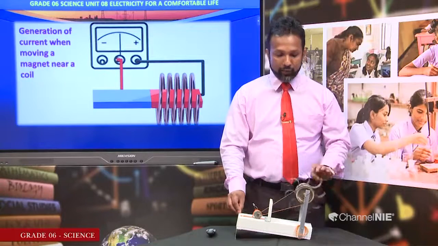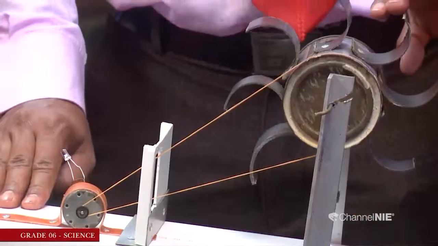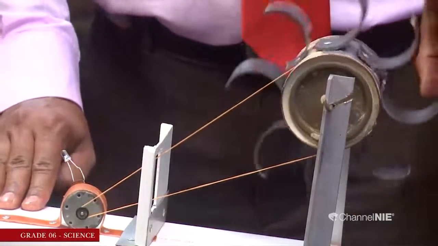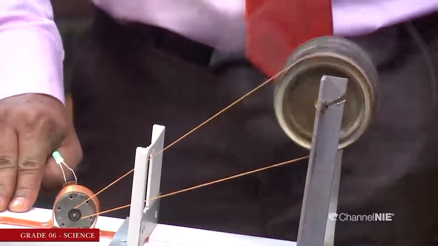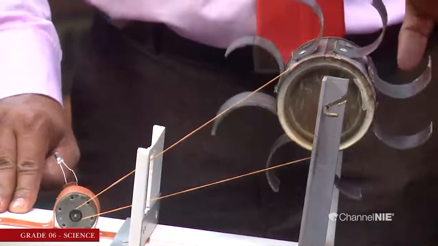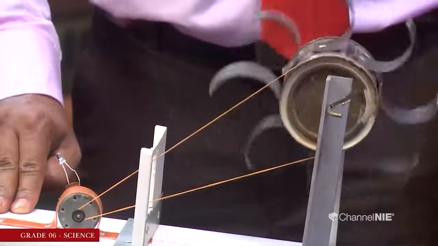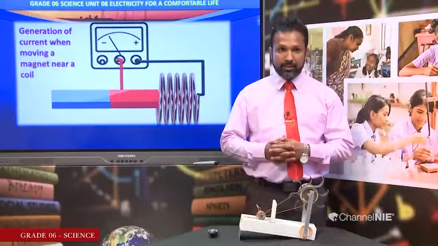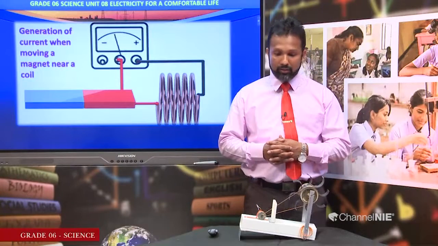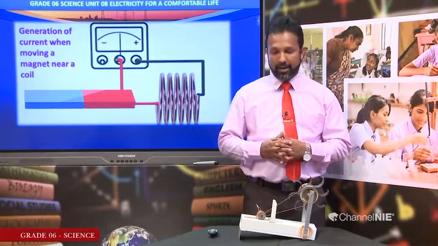I am going to rotate this wheel. You can watch that. When rotating the wheel quickly, the LED bulb is lighting up. That is because of the generation of electricity due to the rotation of the coil near a magnet.